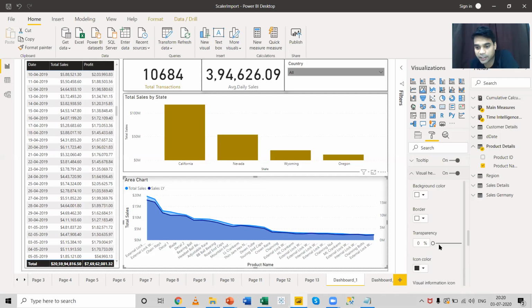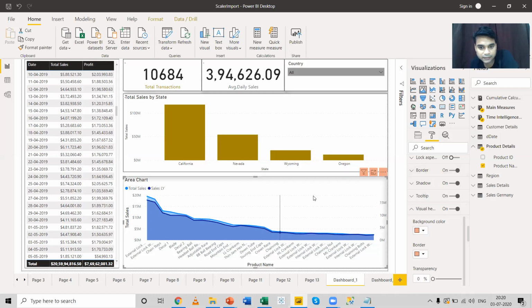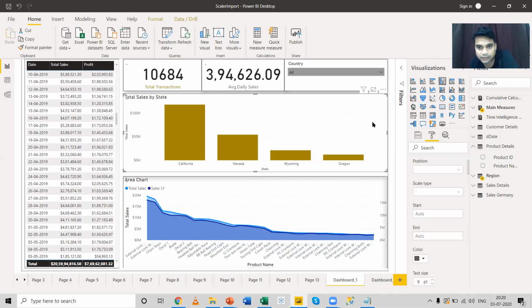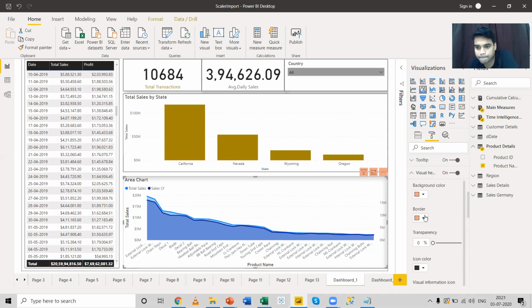You can also go to the visual header and check what the options are over here. So I can change the background color. Let me check a background color. If I get a good background color, see what happens. Okay, the border colors will be changed with that. You can play around with the transparency, change the icon colors, and go in depth for each of the options.